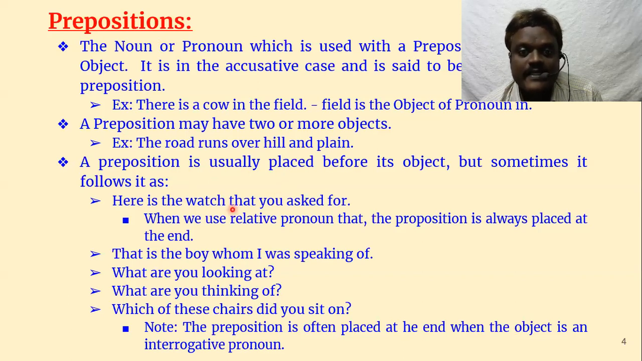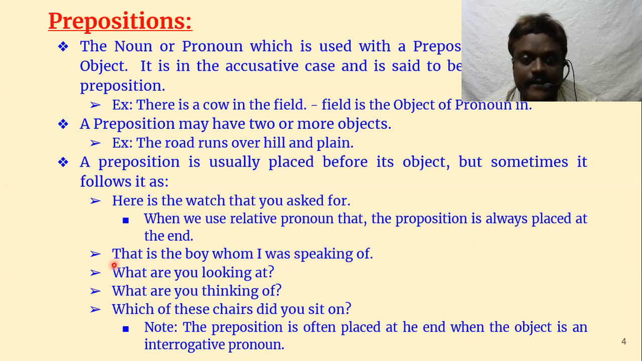See here, here is a watch that you asked for. So there is no object after the preposition here. You asked for what? You asked for the watch. So here watch is the object, it is in the middle. When we use a relative pronoun, here that is the object of asked for. So the preposition is always placed at the end.